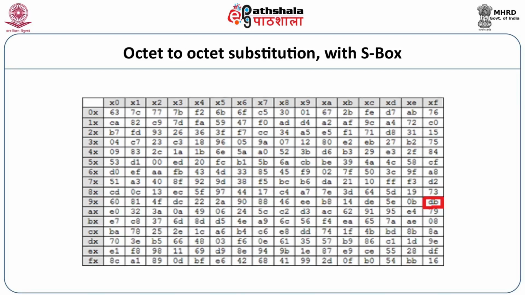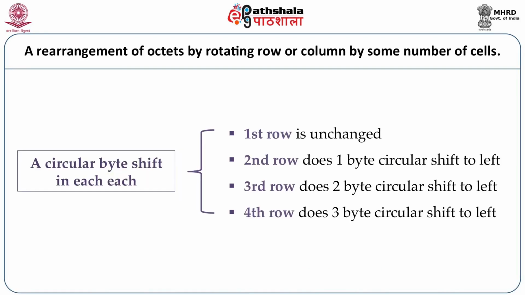So in case of octet to octet substitution, simply look at the S box. Whatever octet you want to replace, take its left nibble. Left nibble means left 4 bits, and right nibble means right 4 bits, and substitute the octet by the intersection of that nibble. Then comes rearrangement of octets by rotating row or column by some number of cells.